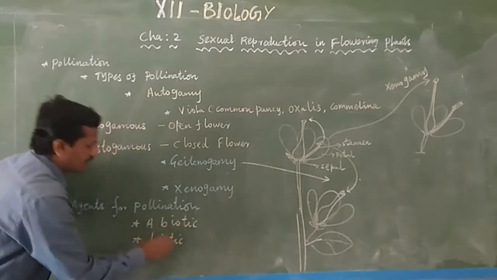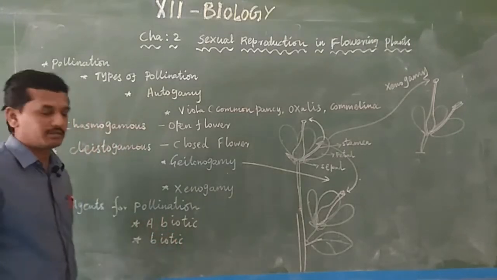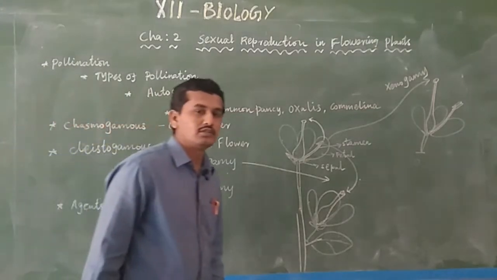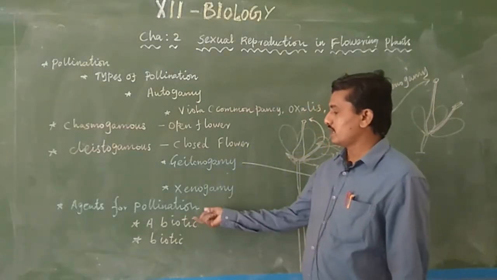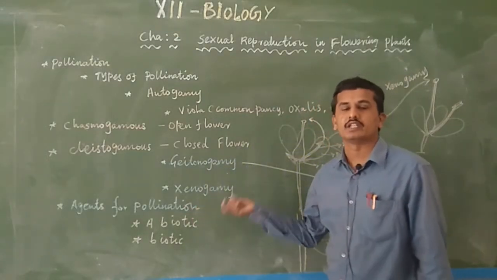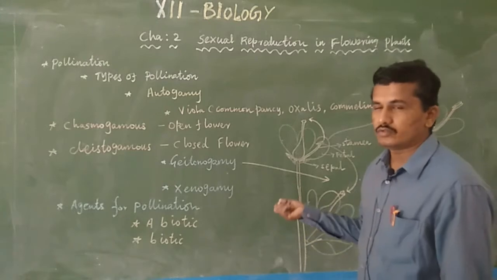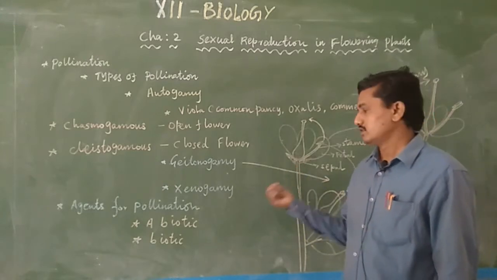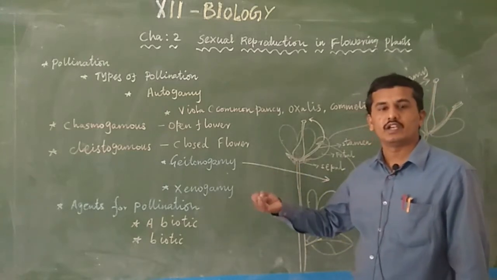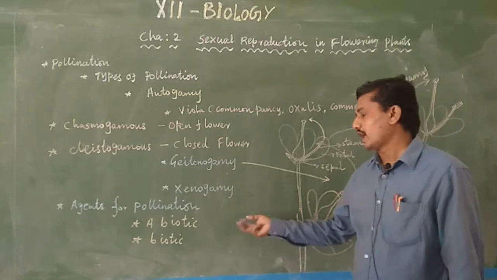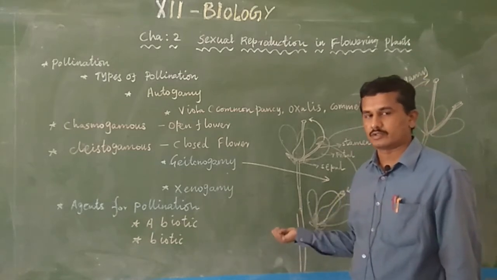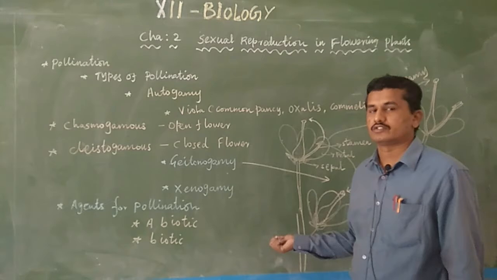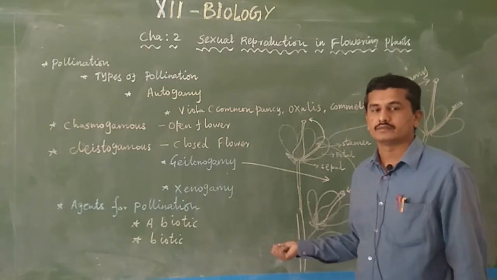Among animals, a variety of agents are present, like insects, birds and humans. Generally, abiotic agents are wind and water, and biotic agents are animals. Various abiotic agents and various biotic agents are present.